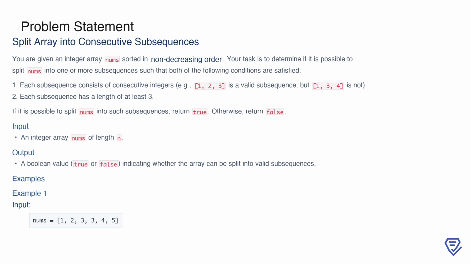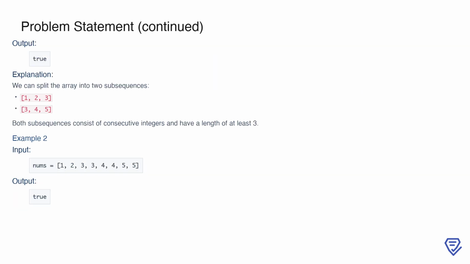Second, each subsequence must have a minimum length of 3. For example, 1, 2, 3 is valid because it meets both conditions, but 1, 2 is invalid because it's too short. Based on these rules, you need to return a Boolean value, true if it's possible to split the array into valid subsequences, and false otherwise. Let's look at some examples to understand this better.